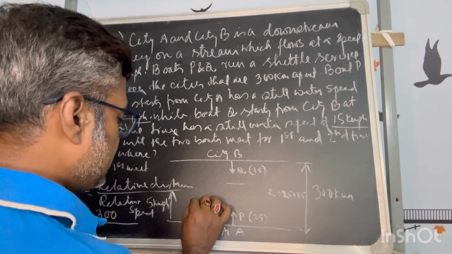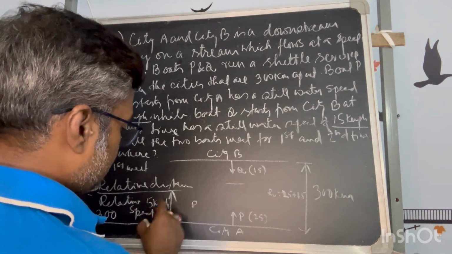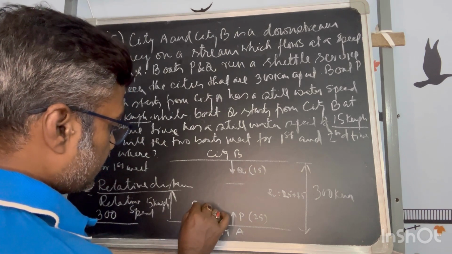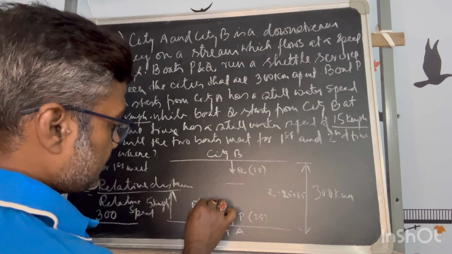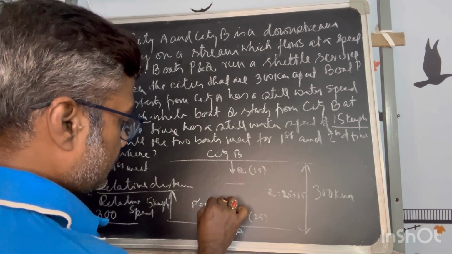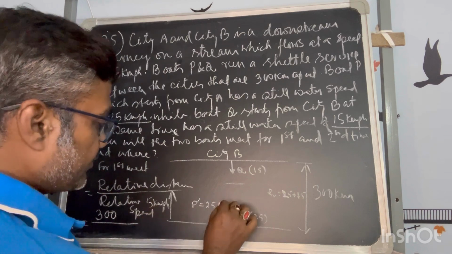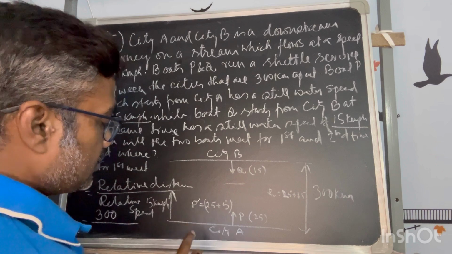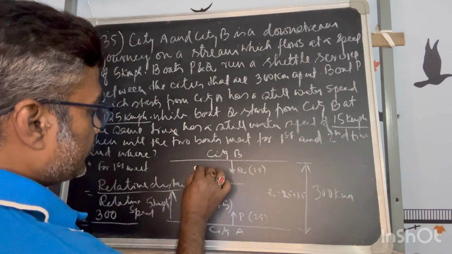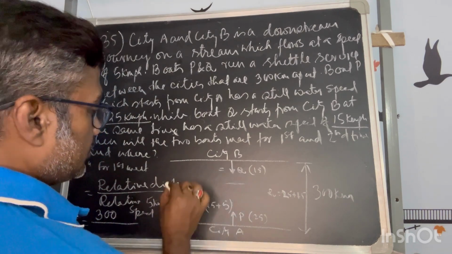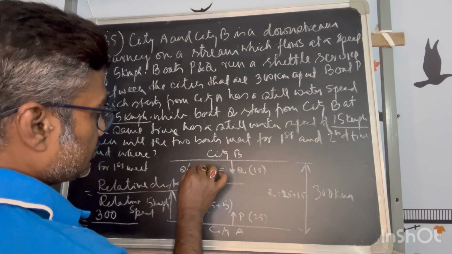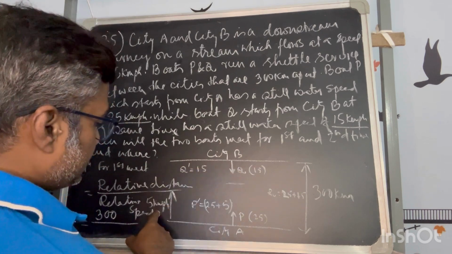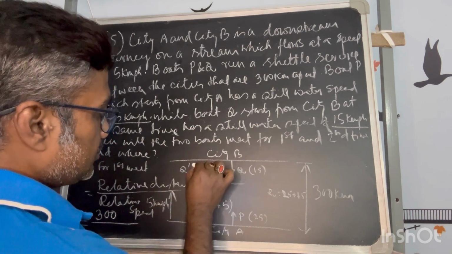How? The velocity of P, when it is being assisted, the increased P dash, I can say, actual is 25 plus it is being assisted by 5, so this will be the velocity for it. So 25 plus 5. I am not adding up the stream speed in the relative velocity, there is a reason for that. And for Q, this is Q dash, the changed velocity, that will be 15, and because it is resisting, the 5 will be deducted.